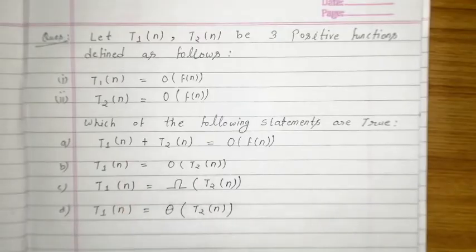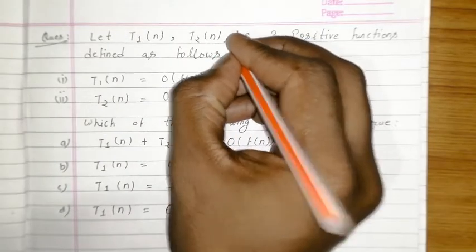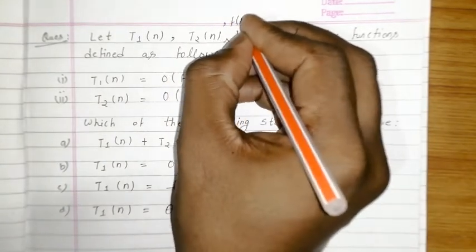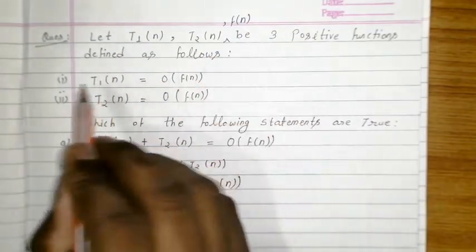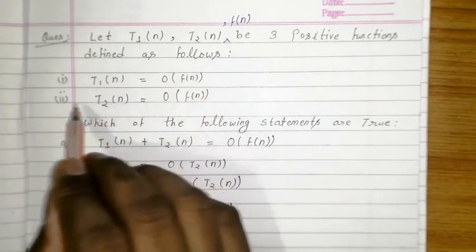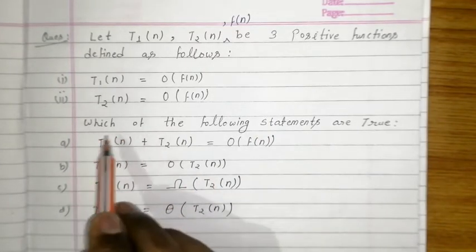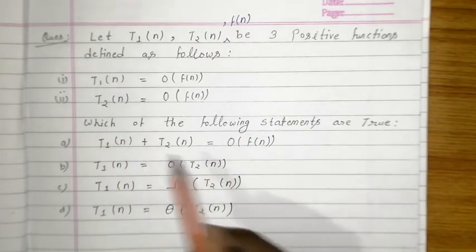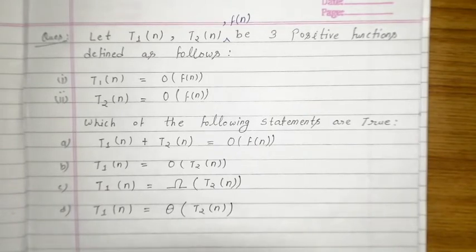Question दिया हुआ है: let T1(n), T2(n) and f(n) be three positive functions defined as follows. The first part is T1(n) is equal to big O of f(n) and T2(n) is equal to big O of f(n). Now they ask which of the following statements are true. So these statements are given. Now you have to check which of them are true or false.